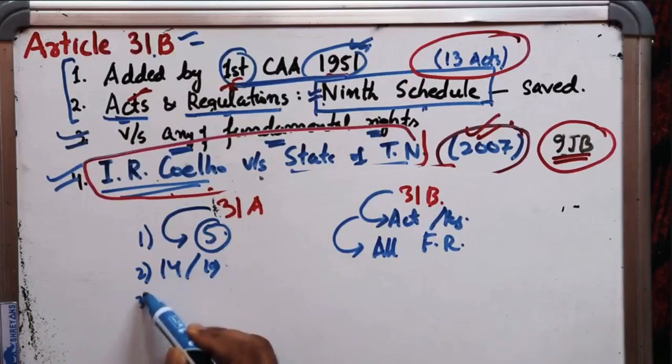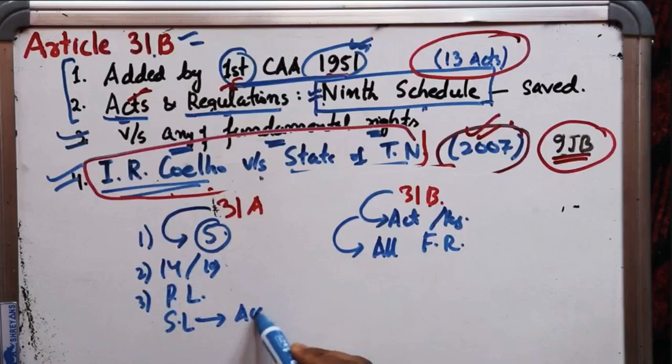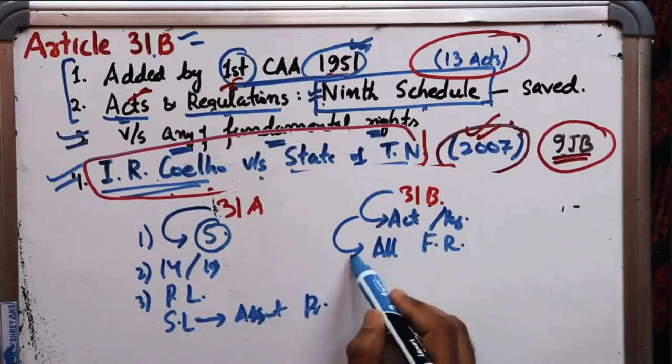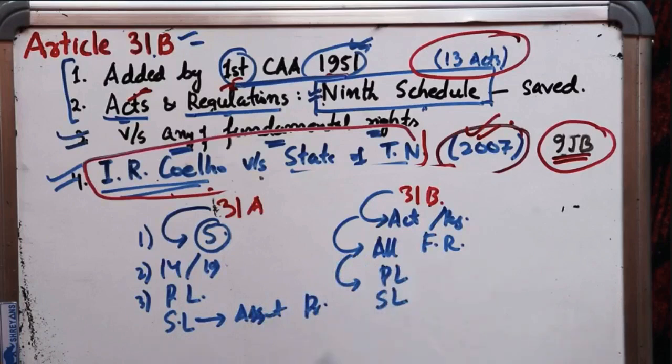Article 31A saved the parliamentary laws, and it saved only the state laws which received the assent of the president. I have already told you. But Article 31B, it saves all the parliamentary laws and all the state laws, irrespective of whether the state laws got the assent of the president or not, from being challenged, right?